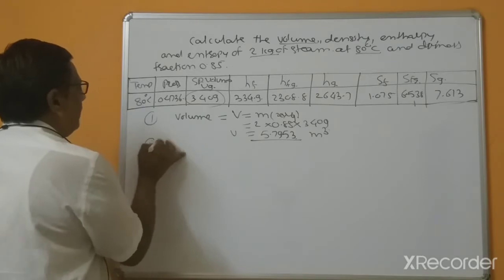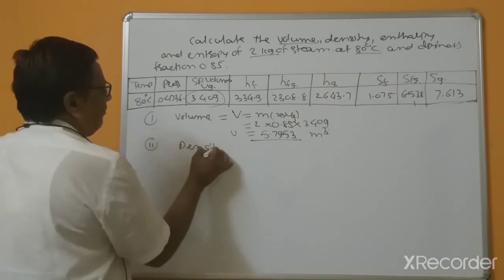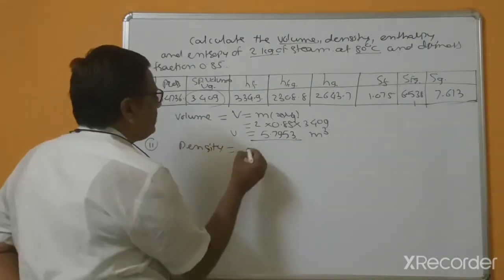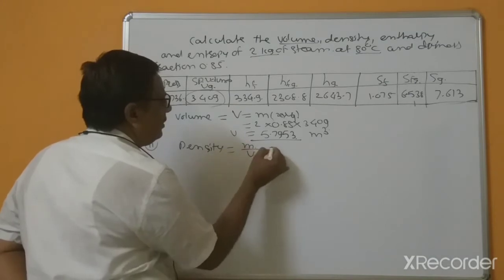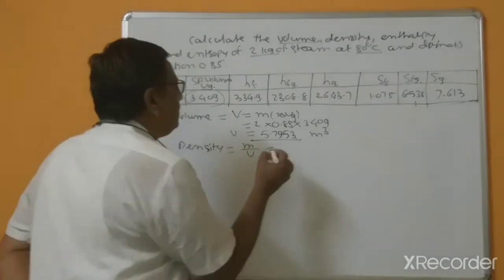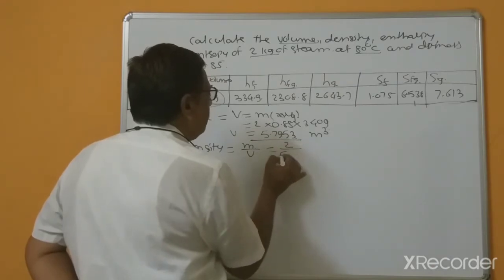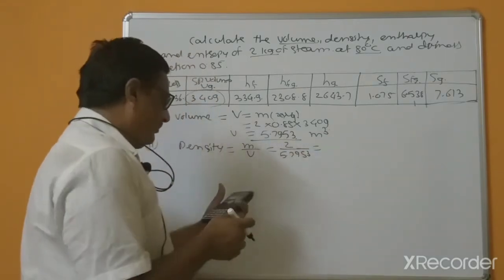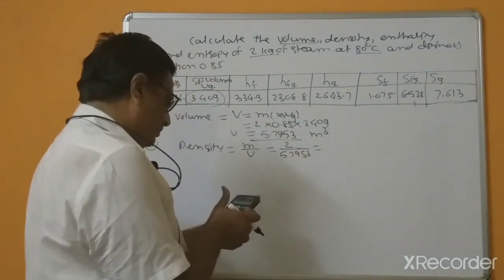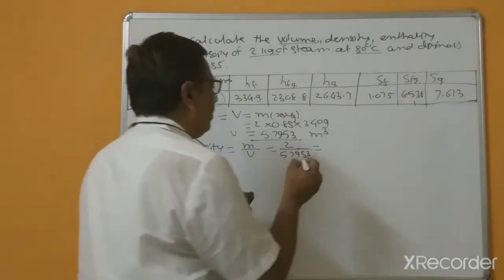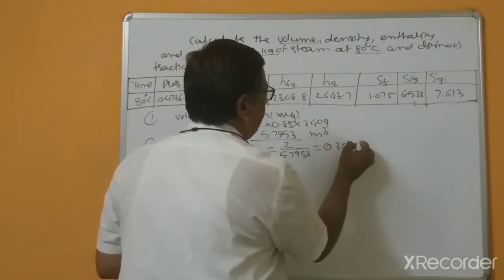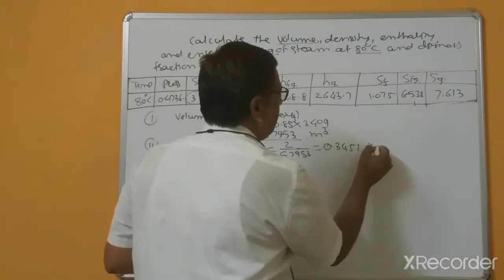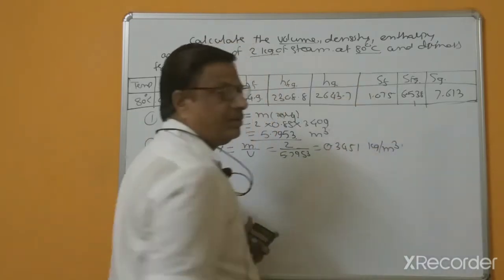Second bit, density. So density, as you know the formula, is mass divided by volume. Mass equal to 2, and the volume we calculated is 5.7953, so 2 divided by the answer. This is equal to 0.3451, and this is density, unit kg per meter cube.